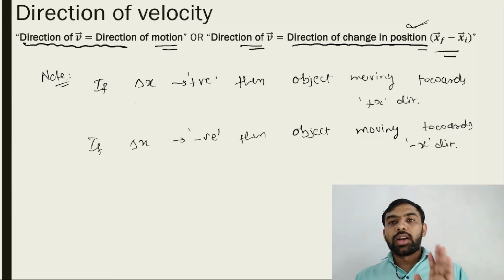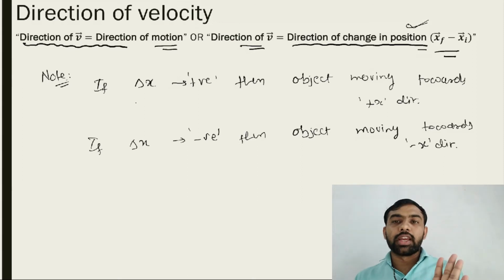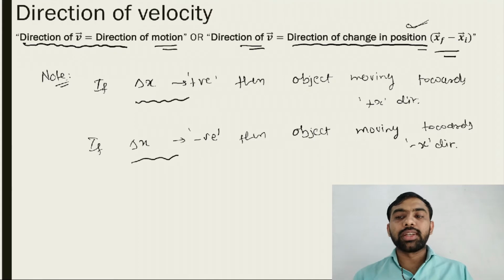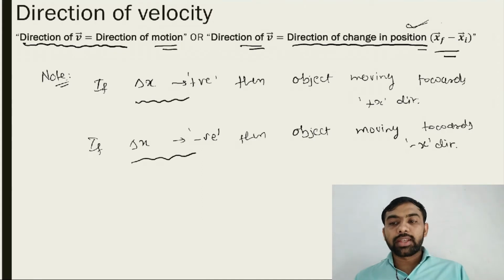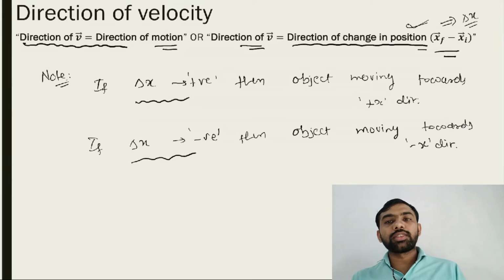Again I am telling you, x positive doesn't mean the object is moving towards the positive direction, and x negative doesn't mean the object is moving towards the negative x direction. It depends on delta x, x final minus x initial. This is called delta x.